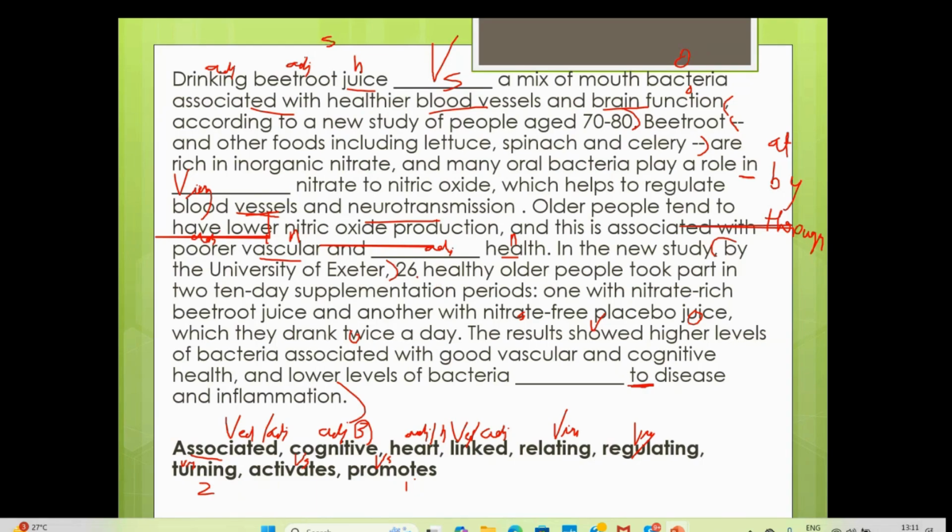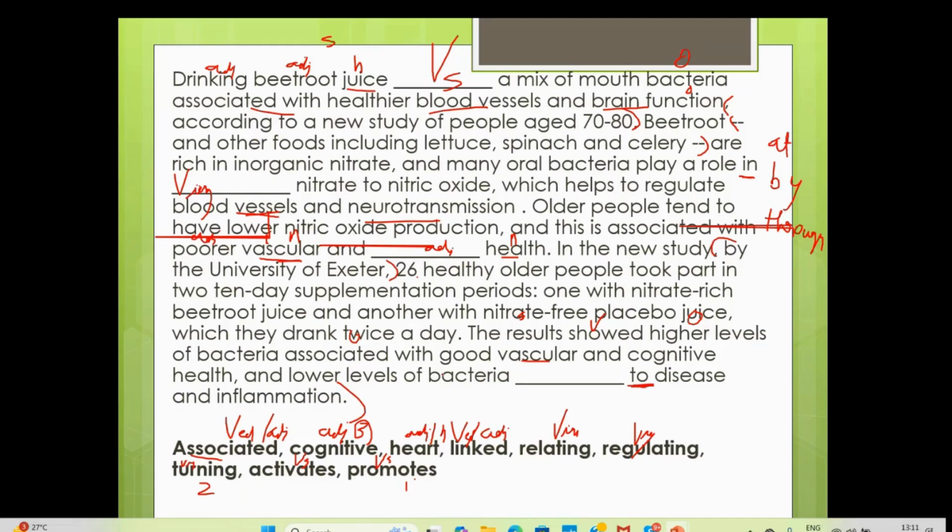Twenty-six healthy older people took part in two 10-day supplementation periods, one with nitrate-rich beetroot juice, another with nitrate-free placebo juice, which they drank twice a day. The results showed higher levels of bacteria associated with good vascular, which is again a synonym of blood vessels.